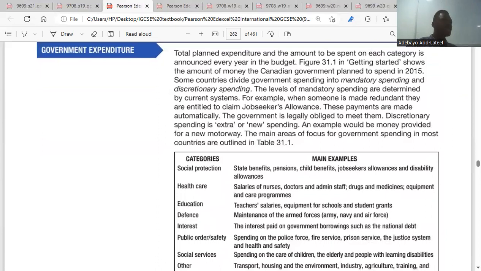So we go to government expenditure. Government expenditure implies government spending. Government revenue comes through taxes. Government expenditure means government is now spending, for example through subsidy. Do you get my point?